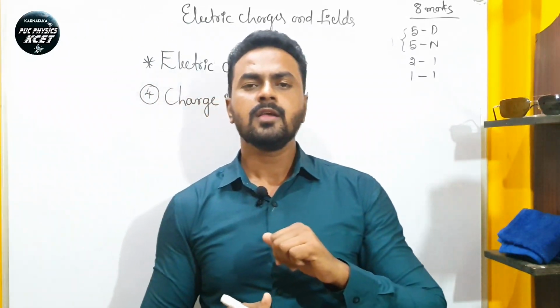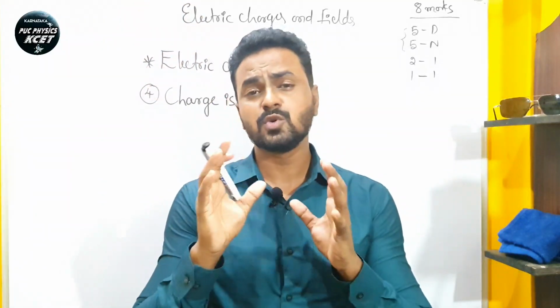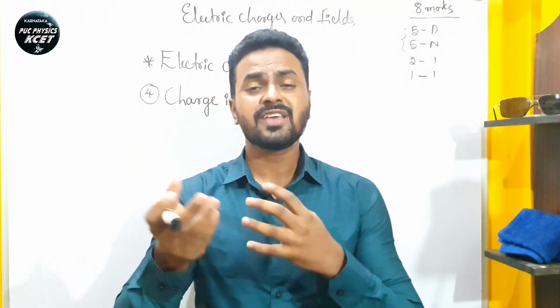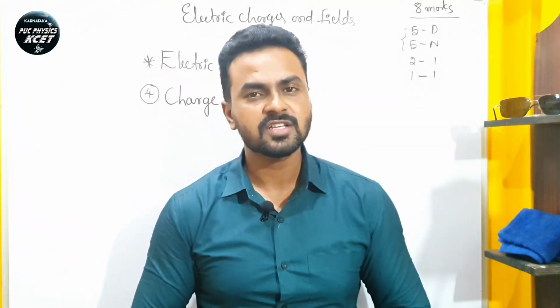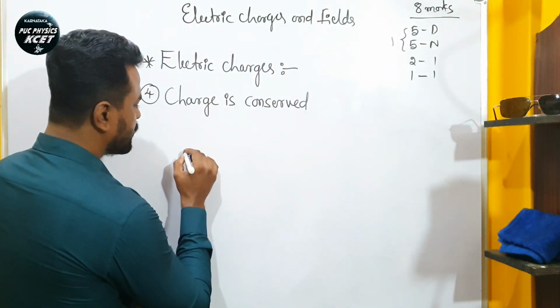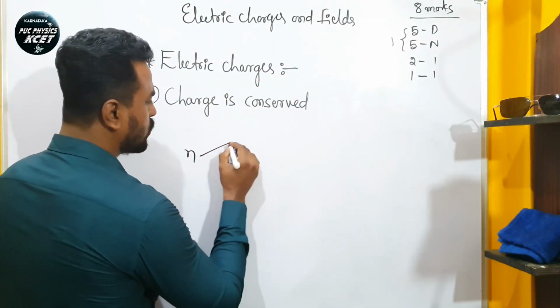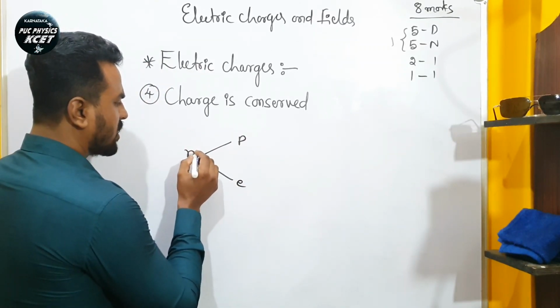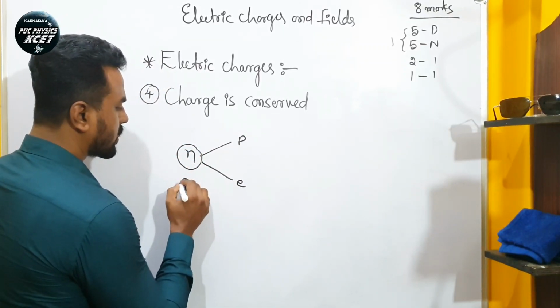For example, if a gamma ray enters the earth under suitable conditions, it is converted into a proton and an electron. So we can create a charge, but we cannot destroy the charge. I will tell you another example. When a neutron decays into a proton and an electron, the charge of the neutron is 0, we know that, right?